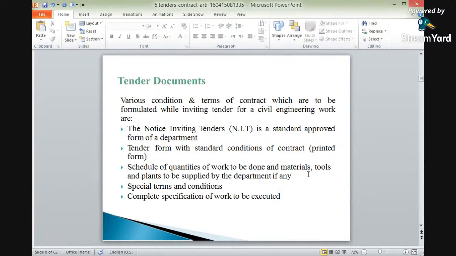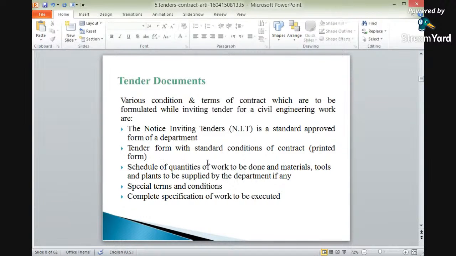The first and most important is the NIT. NIT is nothing but the notice inviting tender. The notice inviting tender is a standard approved form of a department. It is an important document, and it is to be attached.